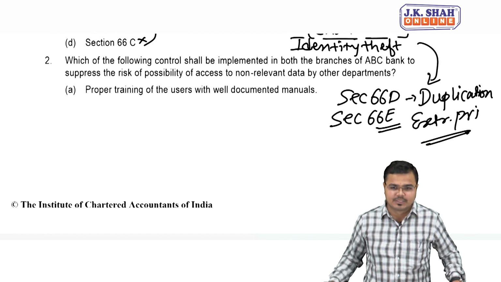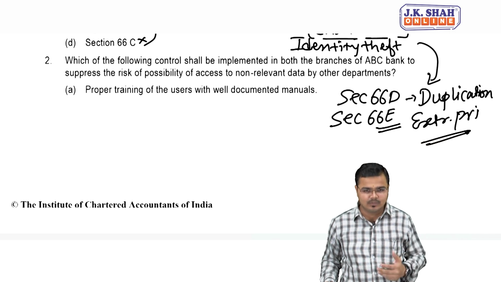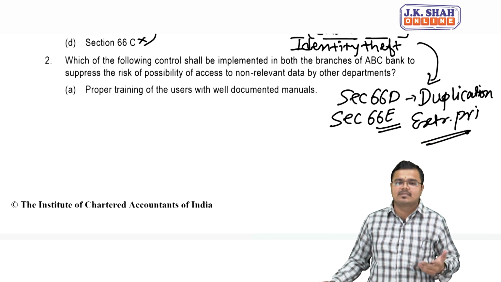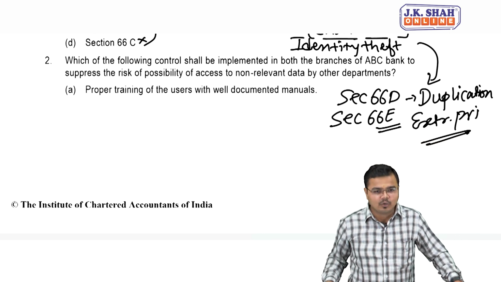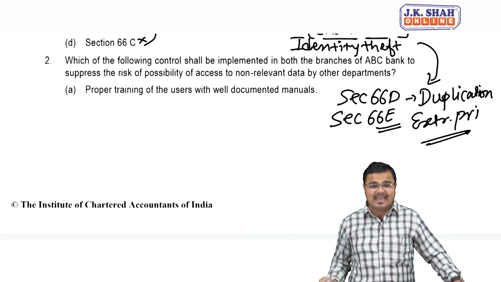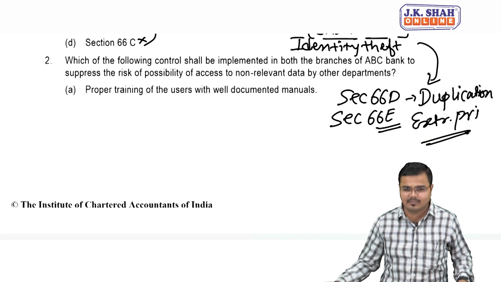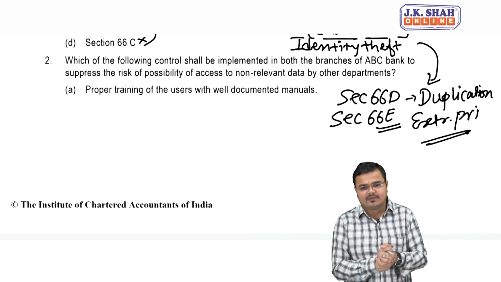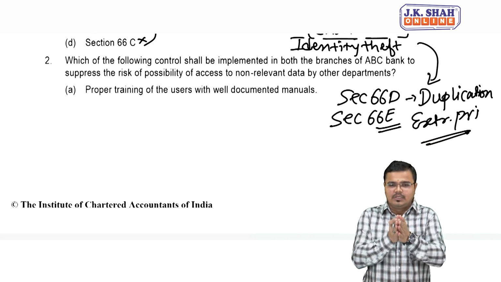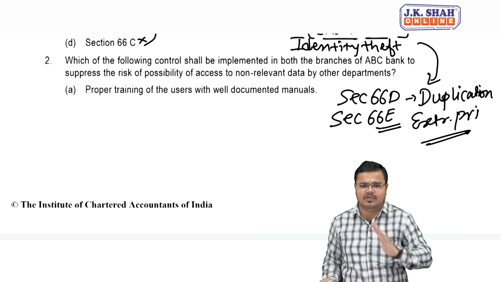Moving to the second question. Please concentrate. Which of the following controls shall be implemented in both the branches of ABC Bank to reduce the risk of access to non-relevant data by other departments? Simply, they are asking: suppose I don't want to allow the user or employee to access non-relevant data which he does not require for his job.